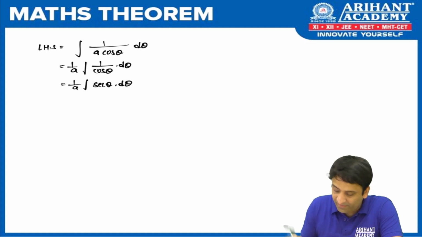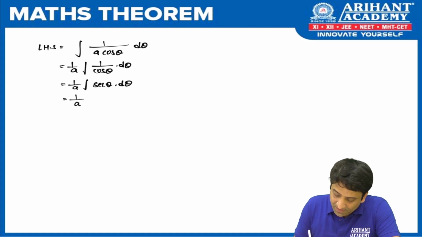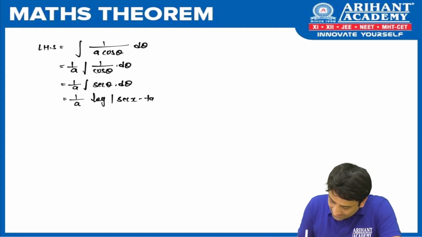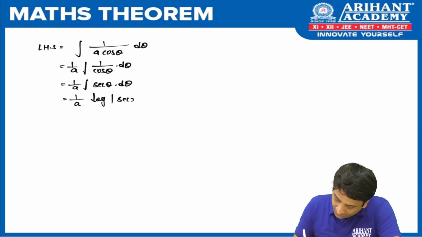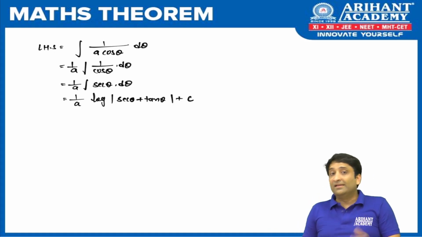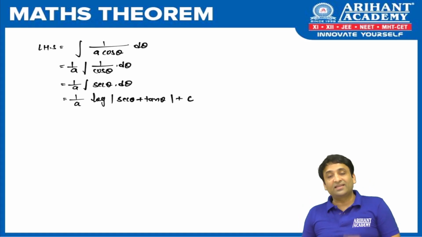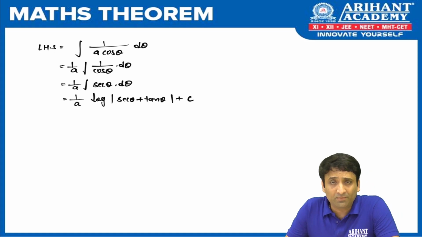And I hope everyone knows the integration of sec theta. If not, then please remember that it is log of mod of sec x plus tan x. Sorry, we'll use theta here because we are talking in terms of theta: sec theta plus tan theta plus c. In cosecant and cot we got a negative sign, in sec and tan we have a positive sign in between. Fine. So the integration is done, but the thing doesn't end here.